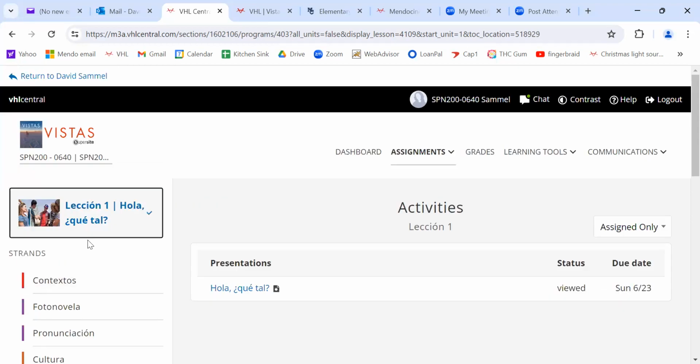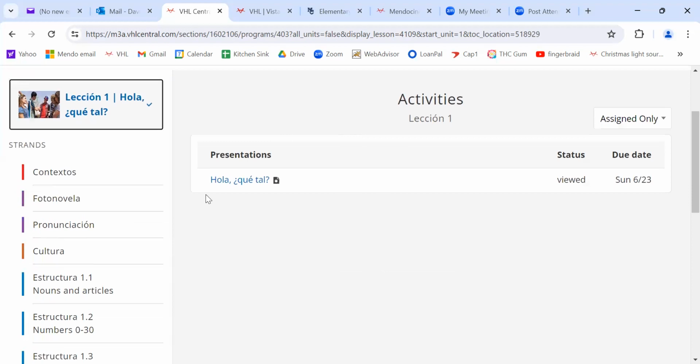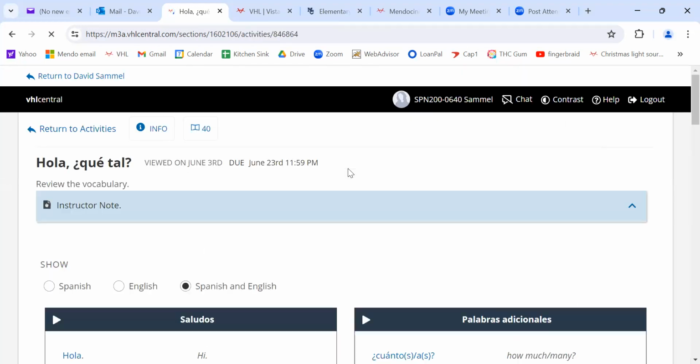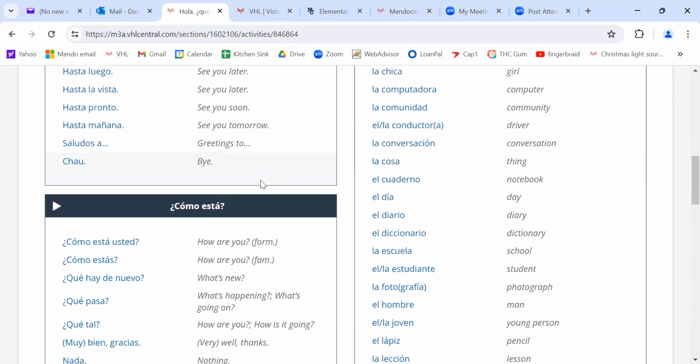The vocabulary is always at the very end of all these things here, okay? And you just click on it, and there's really nothing to do here. This is not an assignment. It's just a dictionary for you. There's nothing to do. There's nothing to put in.